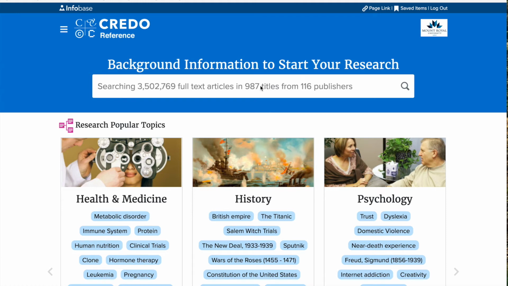Now, if I want to start my research and I've done a mind map or I've done some brainstorming, another alternative place we can start, rather than digging right into the academic literature and searching the databases, is to start with a background resource. There's a couple of background resources I recommend to students to get started. This is really important if you don't know a lot about your topic already.